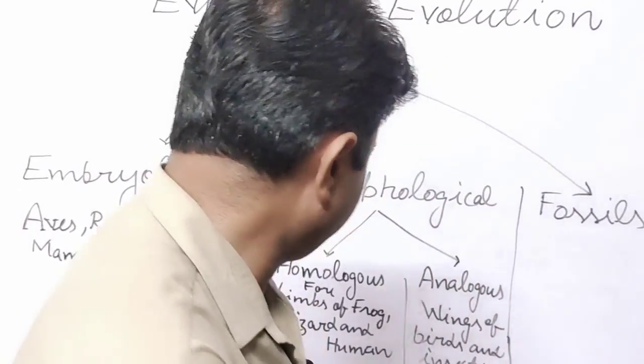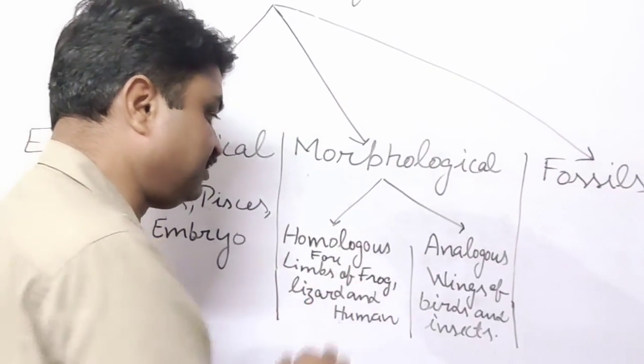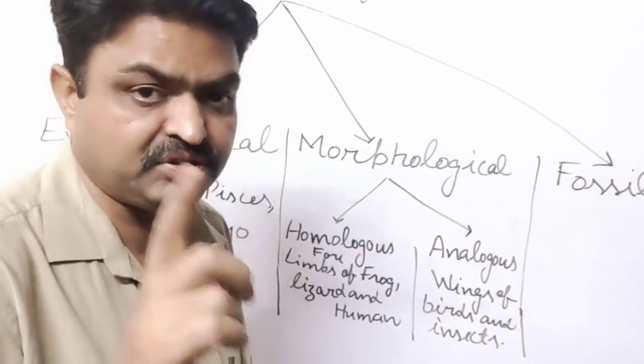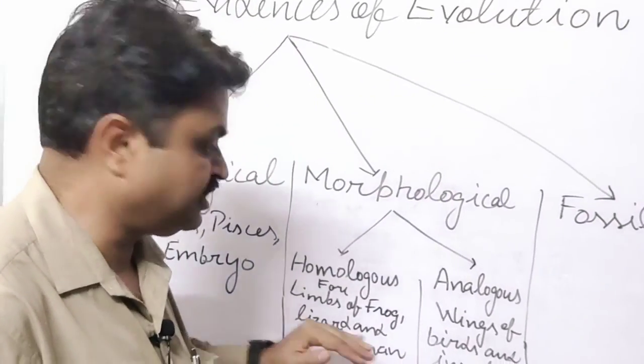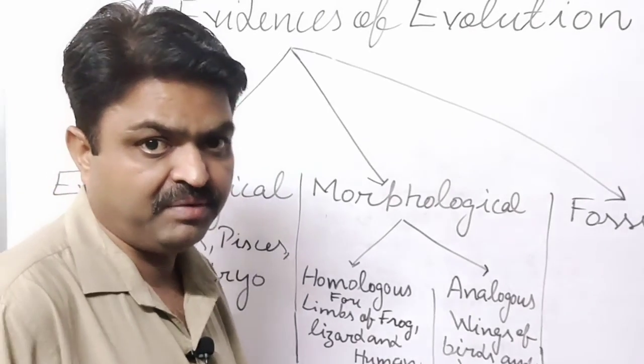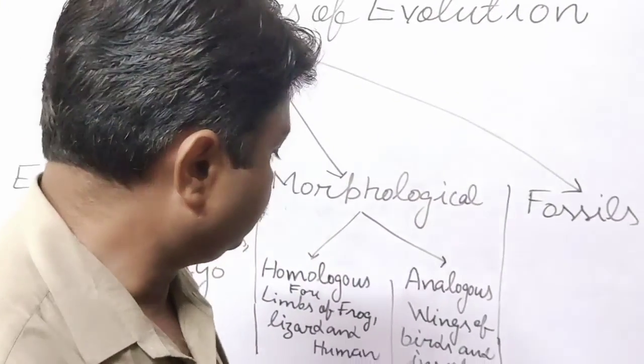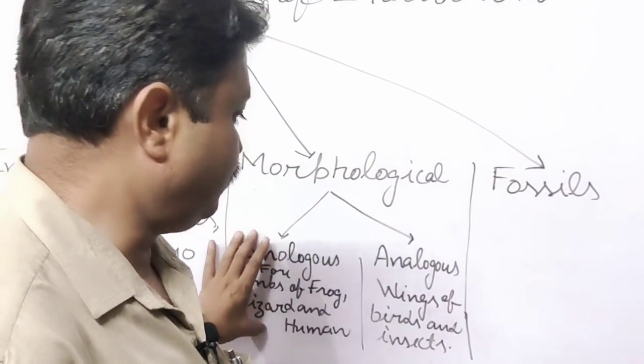But if we look at their function, the frog uses its forelimb for jumping, the lizard uses its forelimb for crawling, and the human uses its forelimb for holding or grasping things. So these are different homologous organs.